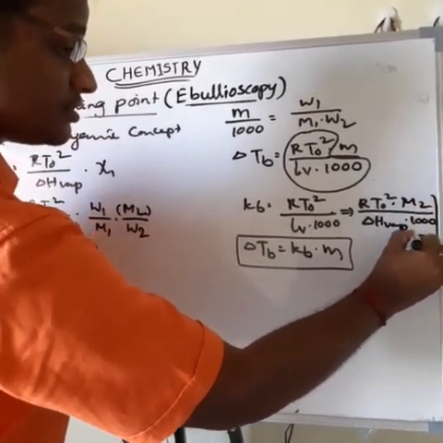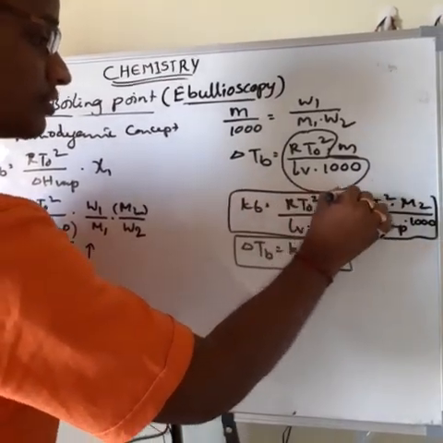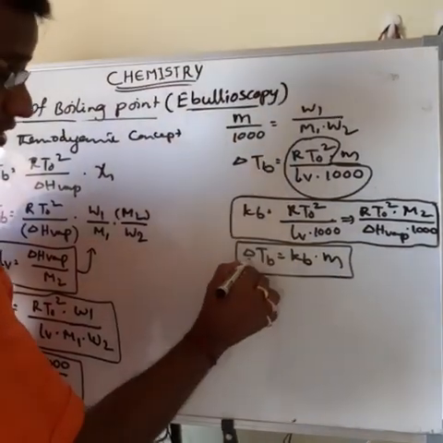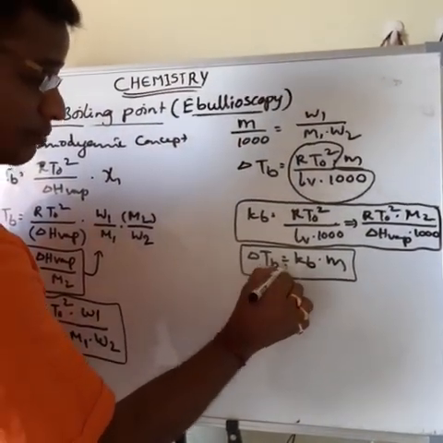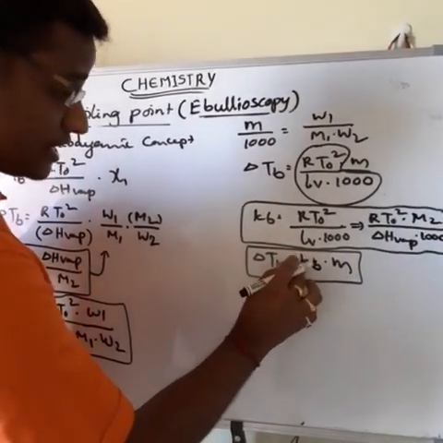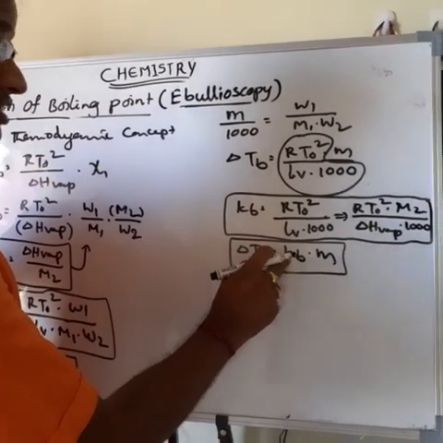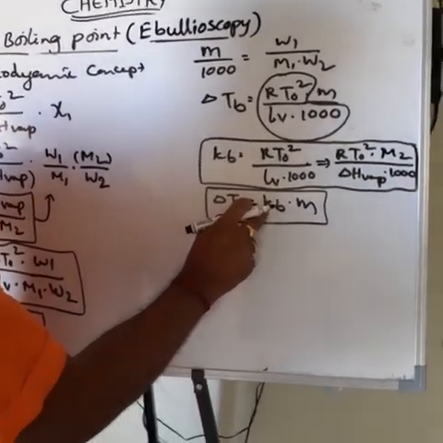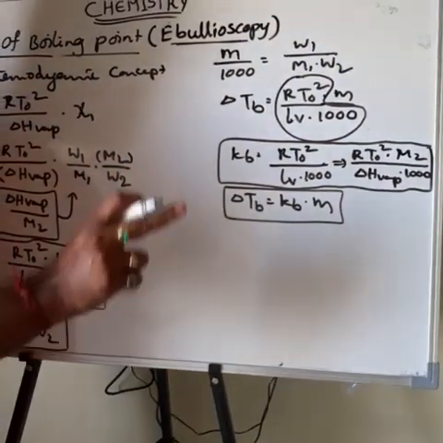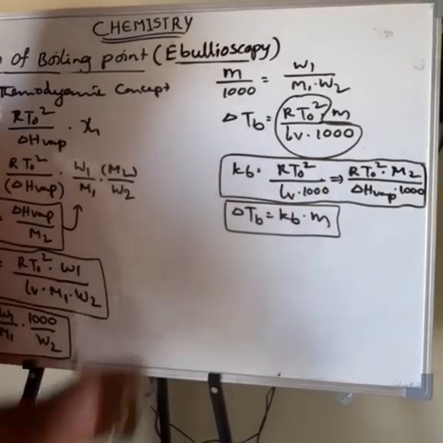So this is the Kb value. Okay, so the elevation of boiling point ΔTb is equal to Kb into molarity. Kb is the elevation of boiling point constant, or ebullioscopy constant. Here the Kb value is constant for a particular solvent, so a particular solvent has a particular Kb value.